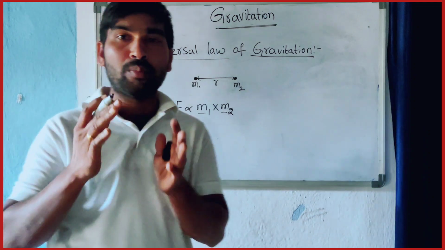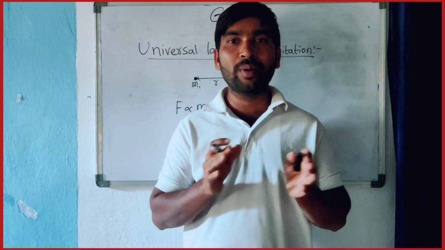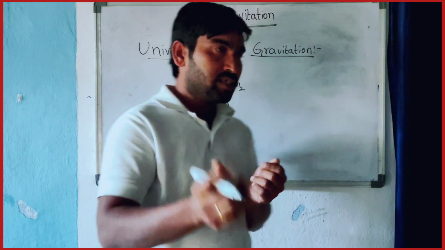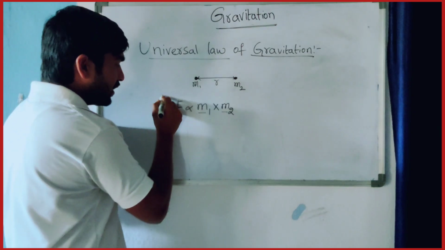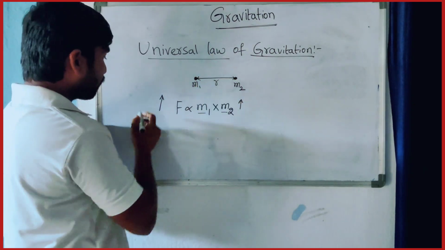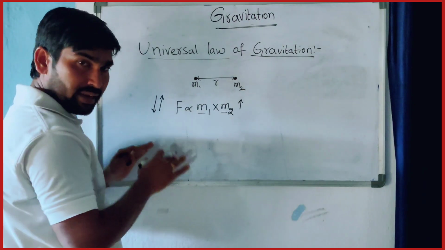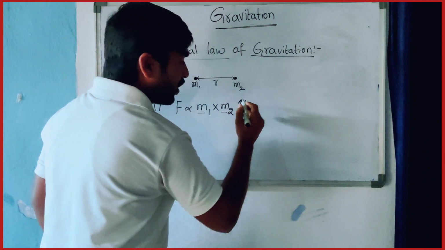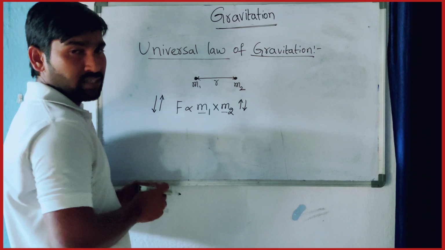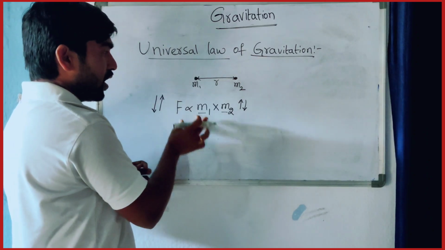What do you mean by proportional? It means when the force increases, see here, if the left side increases, the right side also increases. If the left side decreases, the right side also decreases. This is the relationship of the proportionality symbol. So this is the first one.